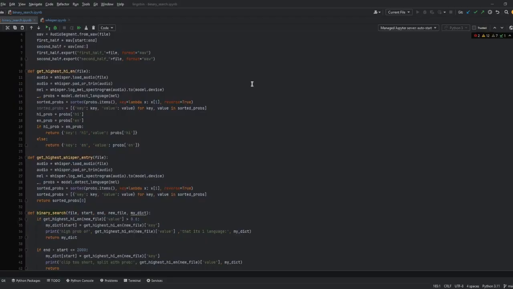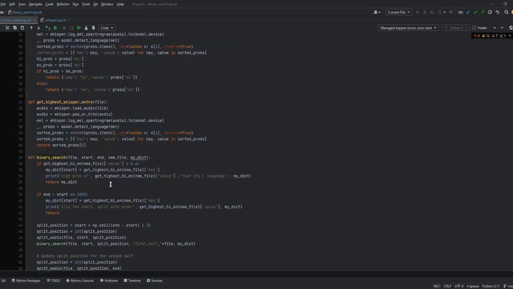Hello, and welcome to the demo of LingoBin. LingoBin uses binary search in order to detect code switches within multilingual audio clips using Whisper. Using this binary search method, LingoBin will break down an audio clip and use Whisper to detect the language spoken until one language crosses a probability threshold of 0.6. If that threshold is not crossed, the audio clip will keep splitting until that probability threshold of 0.6 is crossed.